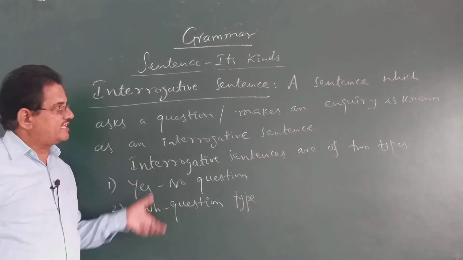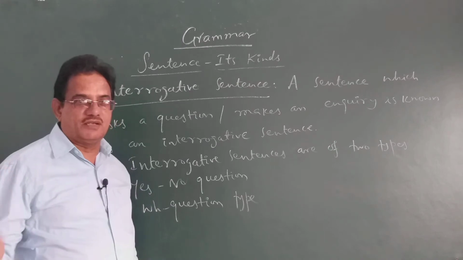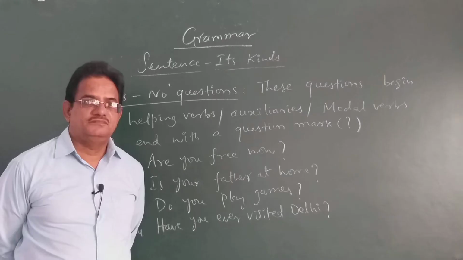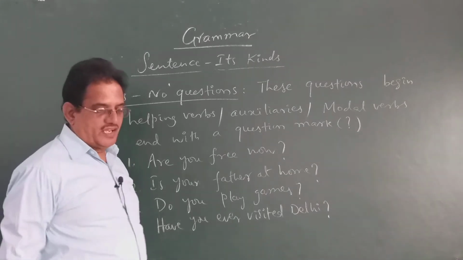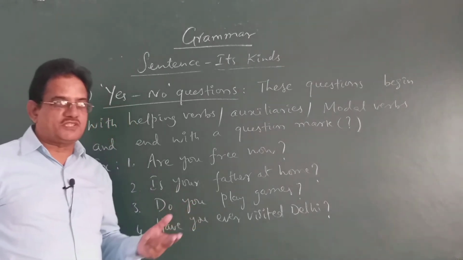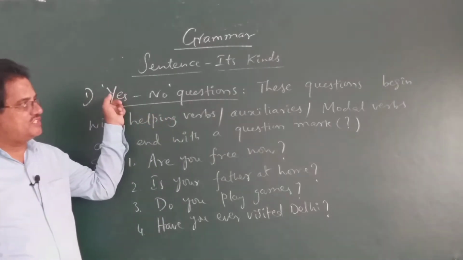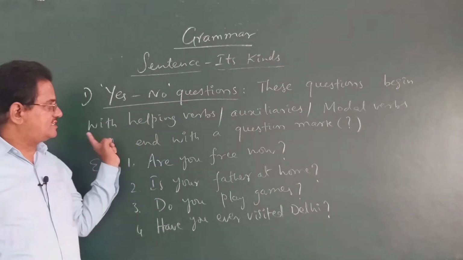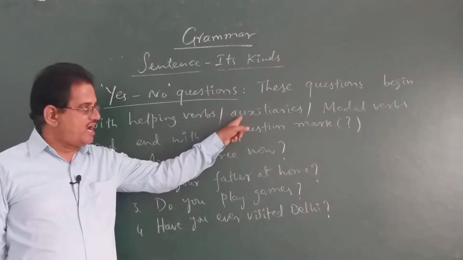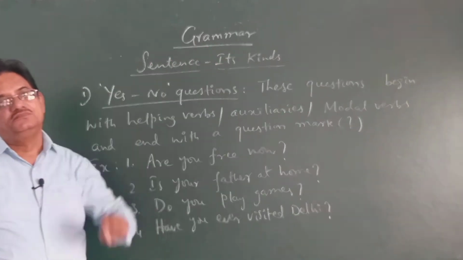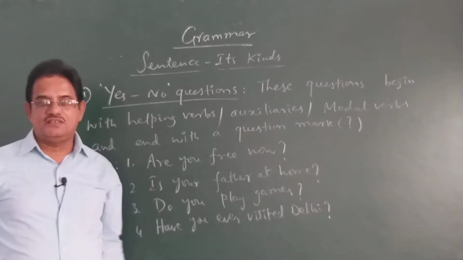Now we are going to write the difference between the two types of interrogative sentences, how to identify them. Okay, children? Now, yes or no questions, how to identify. I told you, children, there are two types of interrogative sentences. The first type is yes or no type questions. These questions begin with helping verbs or auxiliary verbs or modal verbs and end with a question mark.